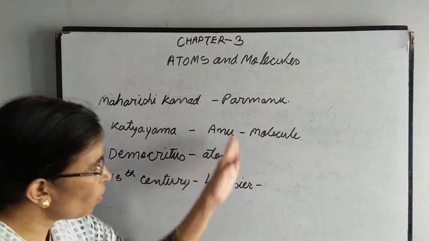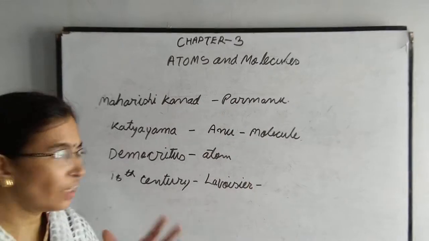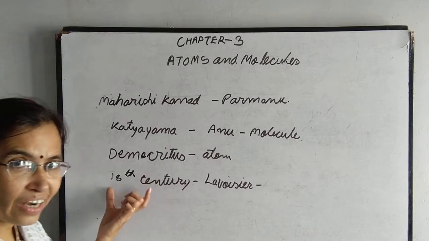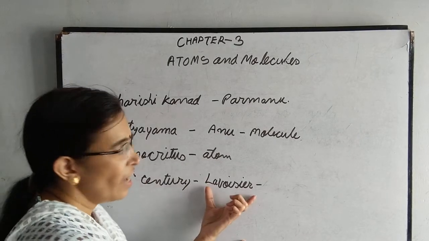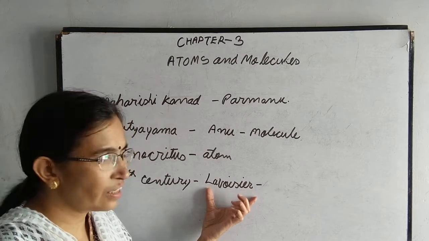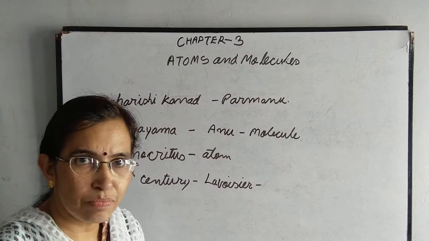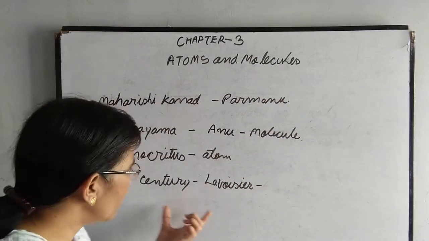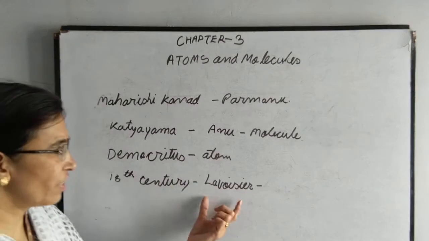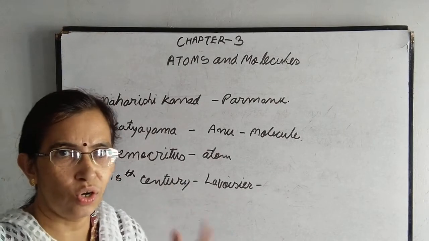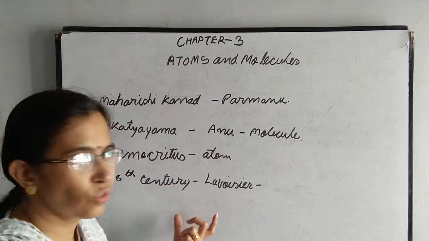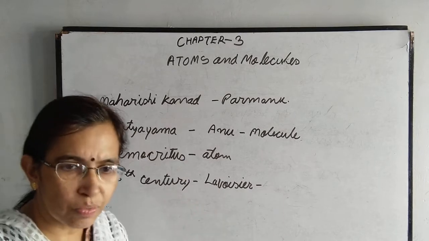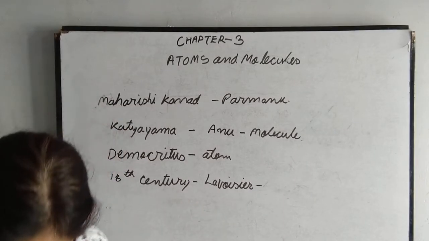All these things are theoretical ones. These are the philosophies of all these persons. Okay, then later on at the end of the 18th century Lavoisier came and gave scientific or chemical science, meaning practically they are going to prove all those things, and he started the practical form by giving two laws. One is known as the law of conservation of mass and another one is known as the law of constant proportion. So now in your course the law of constant proportion is there, so we are going to discuss that.